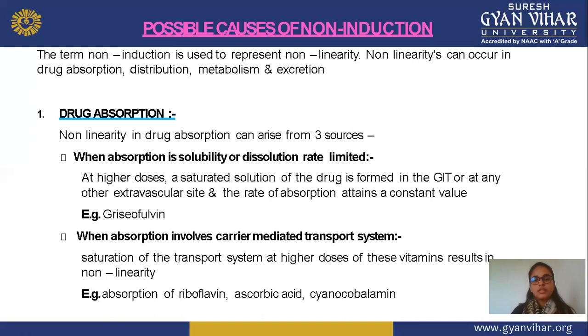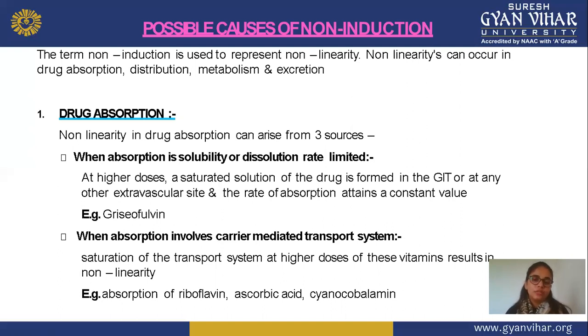In drug absorption, non-linearity can arise from three sources. The first source is when absorption is solubility or dissolution rate limited. This is mainly decided according to the BCS classification, the biopharmaceutical classification system that we already discussed. It means your drug may be absorbed in limited amount or limited amount may dissolve. Absorption and solubility depend on the amount of the drug.